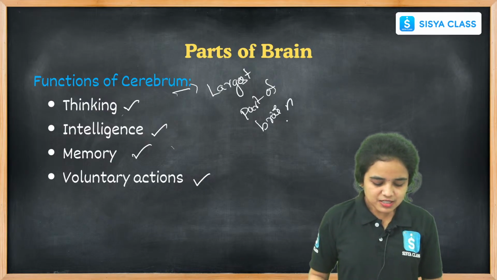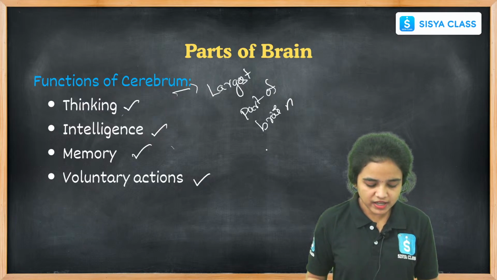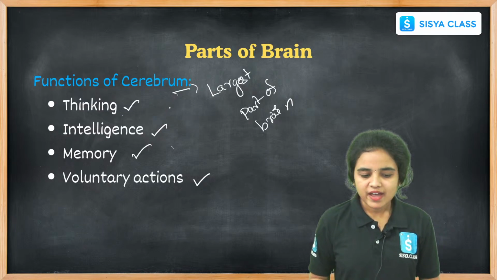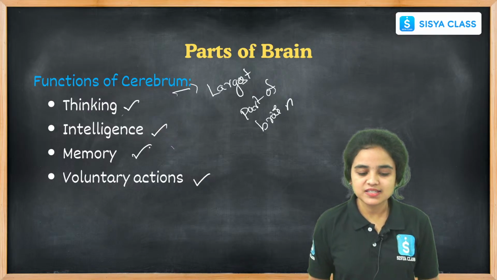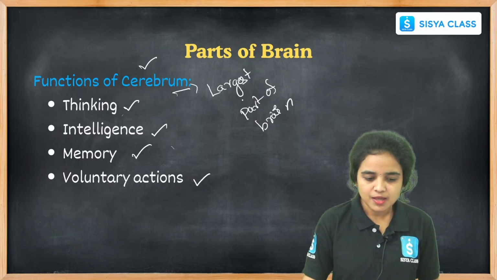It has a small connection to the midbrain. Thinking, intelligence, memory, voluntary actions, these are all the functions that happen in the cerebrum. It is the largest part of the brain.